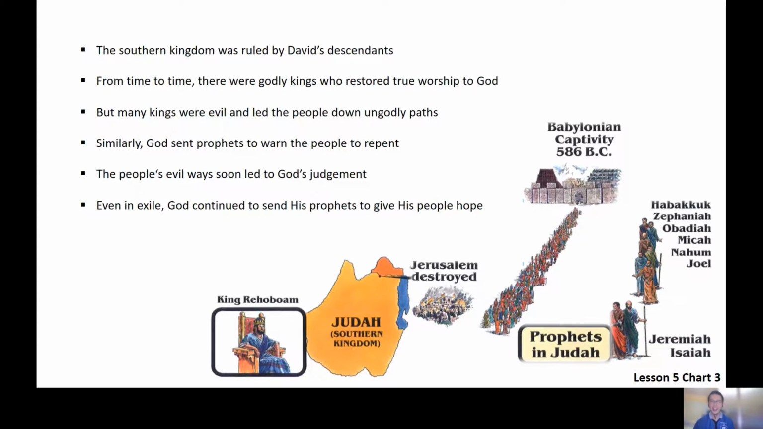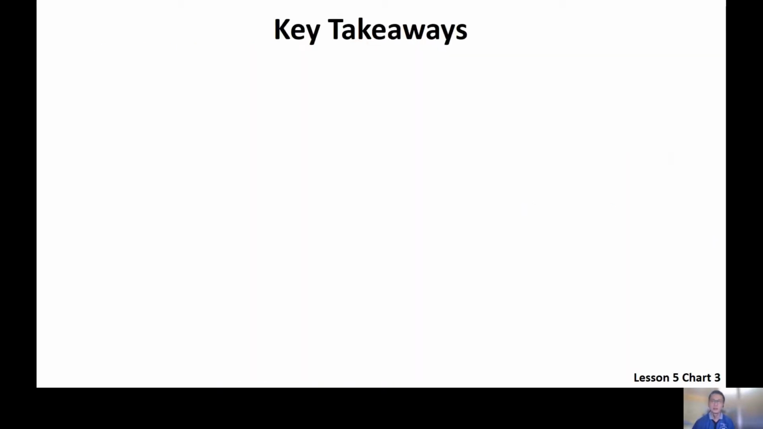However, even in exile, God continued to send his prophets to give people hope, to let them know that they were being judged, but God had not forgotten them. God hadn't forgotten his promises. There were two prophets, Daniel and Ezekiel, who lived during this period of the exile. They were God's instruments to give people hope, to give people instructions of what they can expect, because God is a covenant-keeping God. Now, let's have some key takeaways as we close up this session.